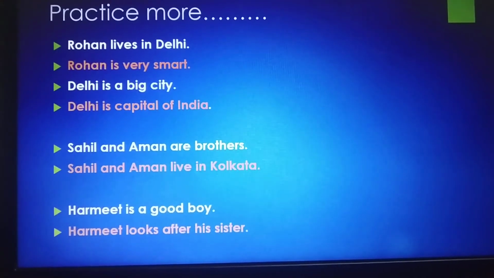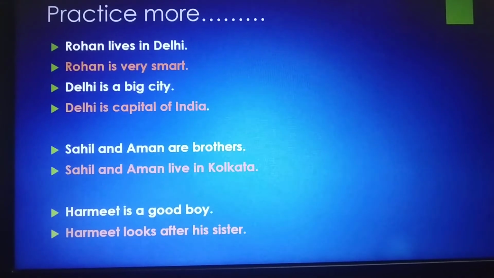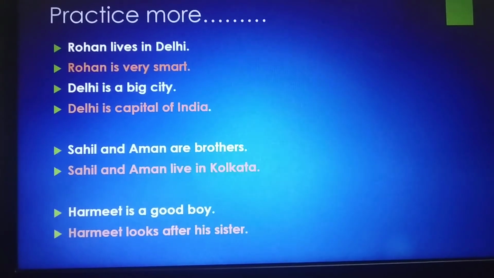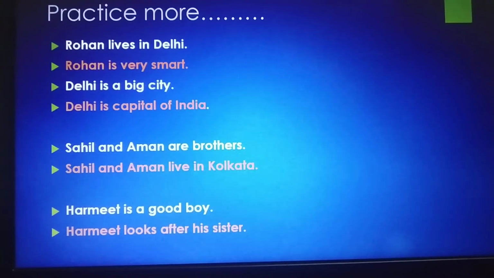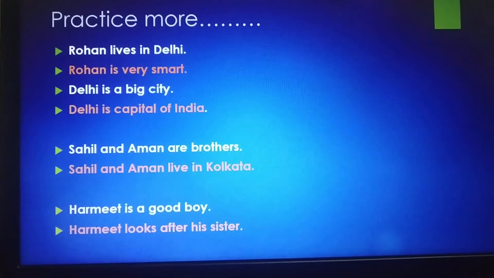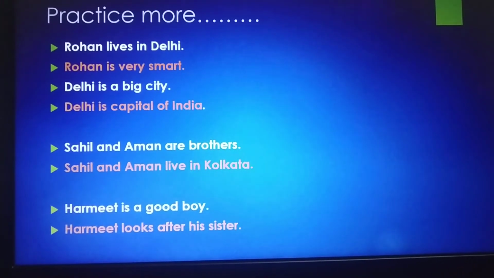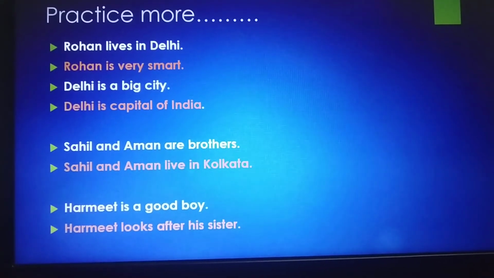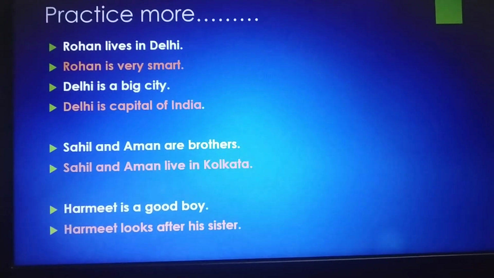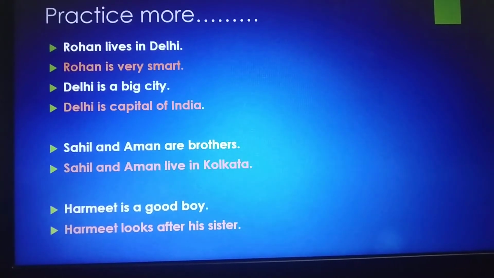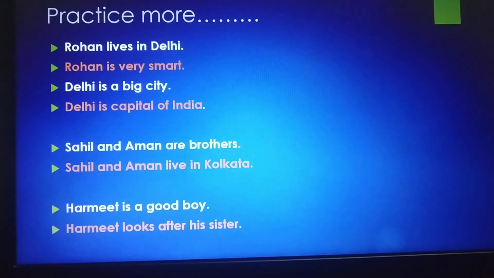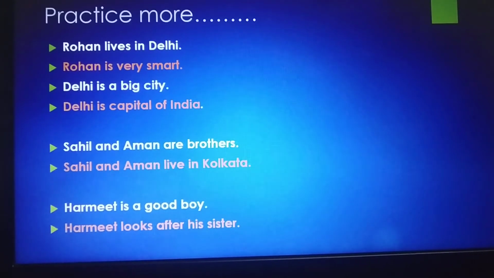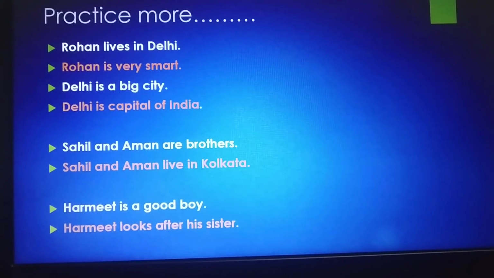Sahil and Aman are brothers. Sahil and Aman live in Kolkata. So again, Sahil and Aman can be replaced by they. They live in Kolkata. Harmeet is a good boy. Harmeet looks after his sister. So his is fine. We cannot say Harmeet looks after Harmeet's sister. So his is used. But we can also replace Harmeet with he in the orange line.